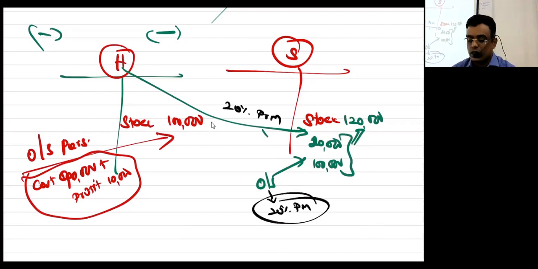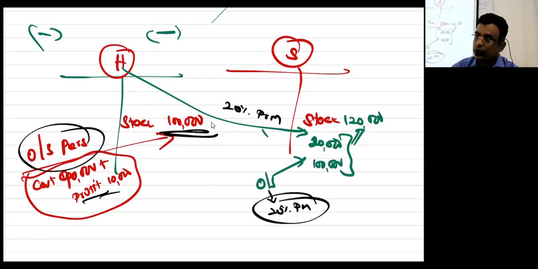Yes, sir. So now what to do? Sir, for the holding, shall I take this 1 lakh as it is, or should I reduce the profit? No, 1 lakh should be taken. I hope it's clear. This entire 1 lakh stock was supplied by outside people. Whether they add profit to the stock, I don't know. That is, his cost is 90,000 and he added 10,000 and sold it. How he sold it outside, I have told you.